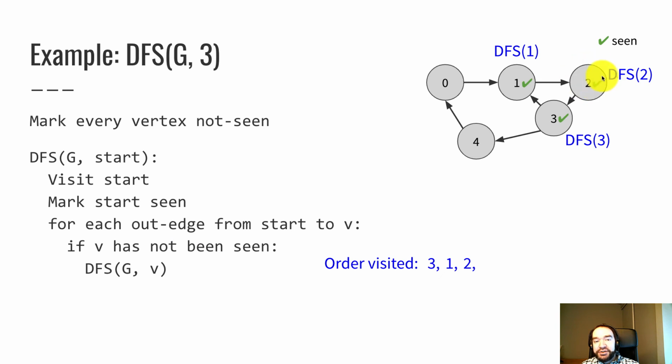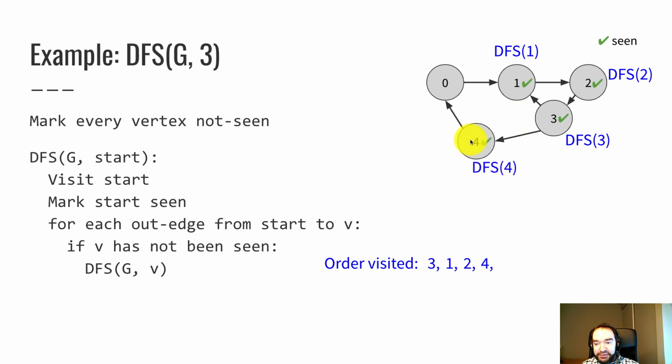So depth first search on 2 finished and returns back to the depth first search on 1. 1 finished looping through all of the out edges, so now we're back to 3. So now we're back in the original depth first search on 3. The first iteration of this loop did the recursive search into 1, and then the second iteration is going to do a recursive search into 4.